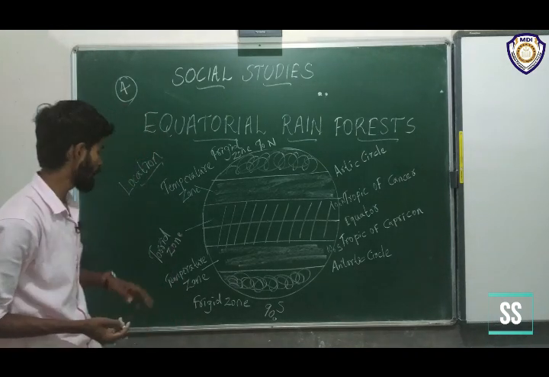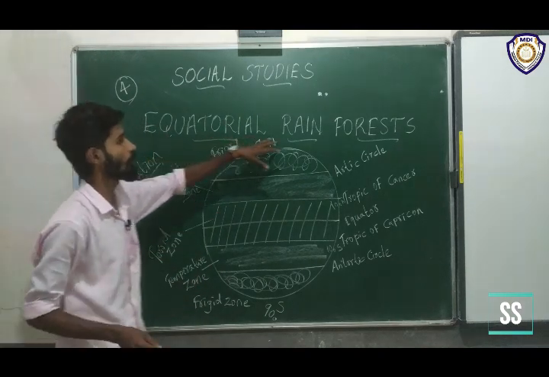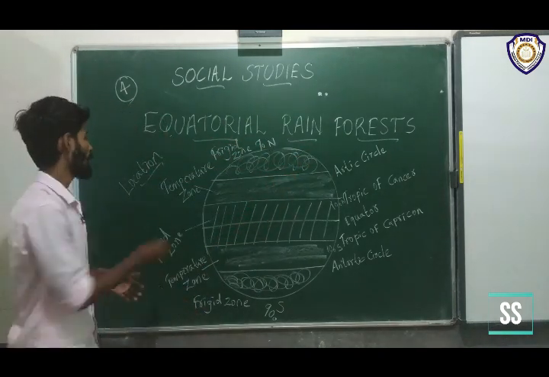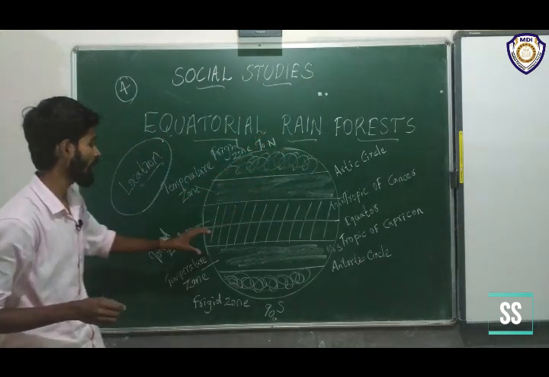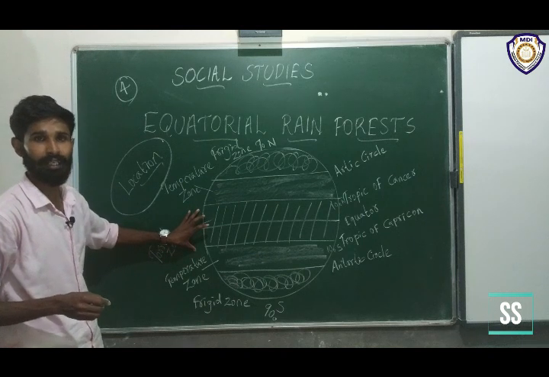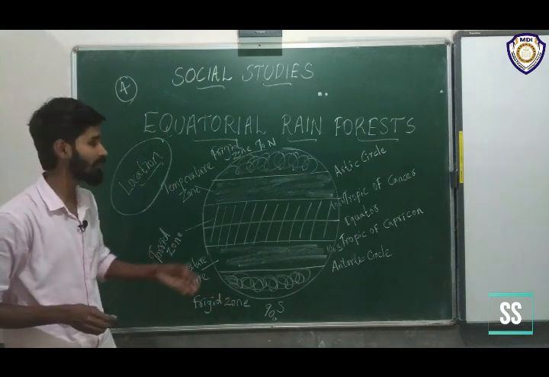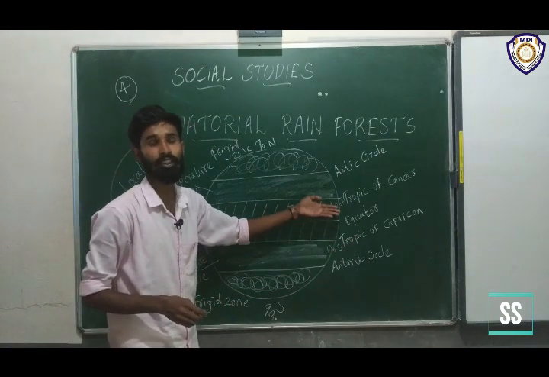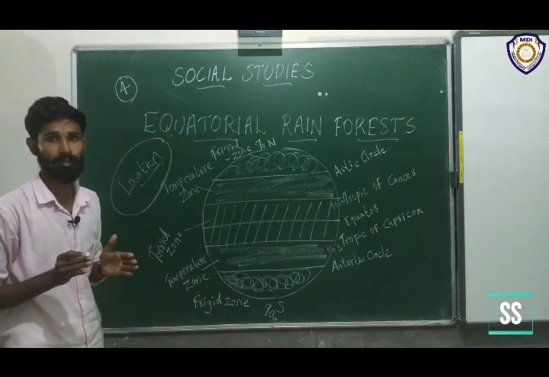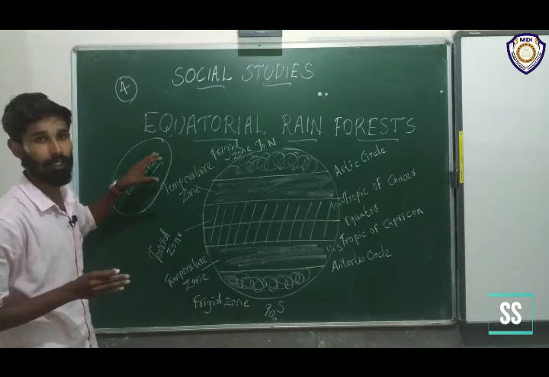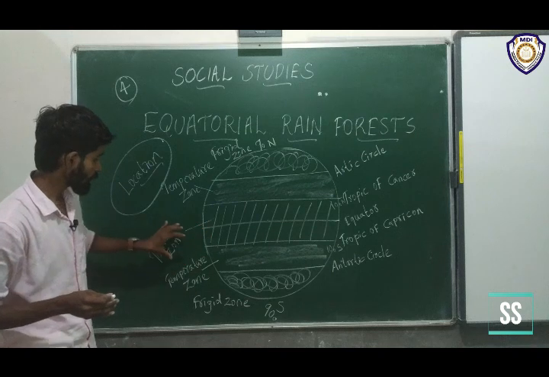We are dealing with the torrid zone, this area. In this area mainly equatorial rainforests are located. We are studying the location of the equatorial rainforest. It is located in the torrid zone, lying between the Tropic of Cancer and Tropic of Capricorn, beside the equator. Above the equator and below the equator we can see the equatorial rainforest.